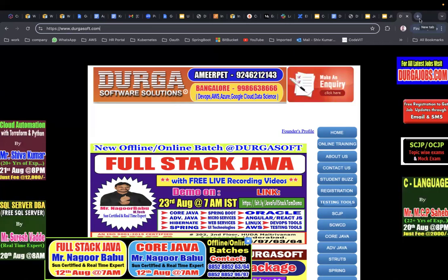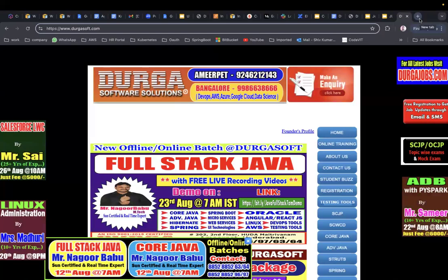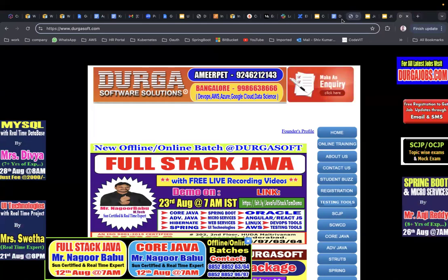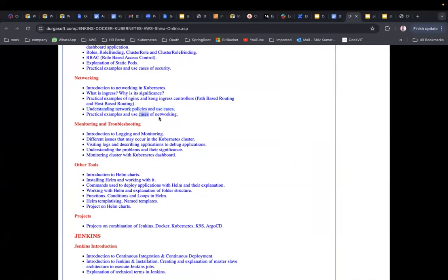So what is happening internally when you search this domain name in your browser tab? What will happen, where does the request go, from where does the response come? All these things we are going to see as part of host-based and path-based routing. Understanding network policies and use cases. Practical examples and use cases of networking, all these things we are going to see very clearly. Everything will be practical.